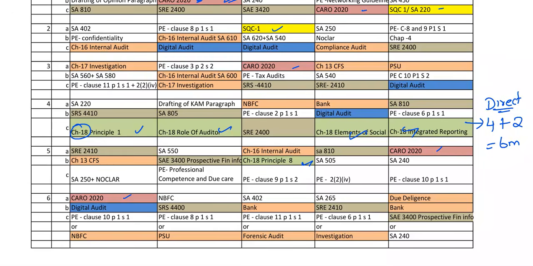In whichever area I'm focusing on, please do not skip any questions or any part. Please do not skip it. Okay, so this is our third part. Now we are coming to the specialized standards.